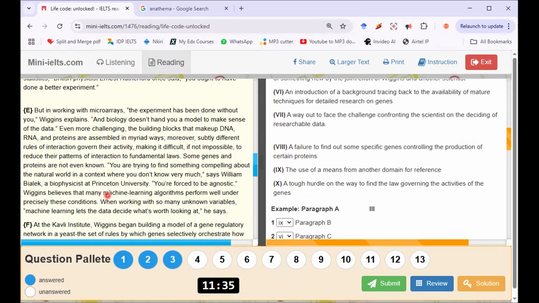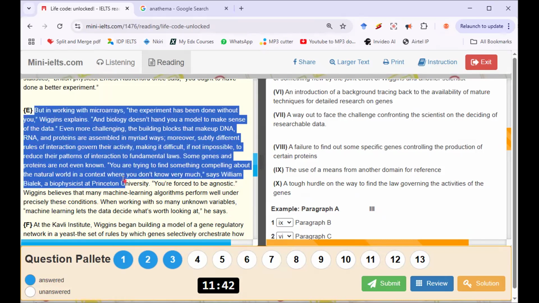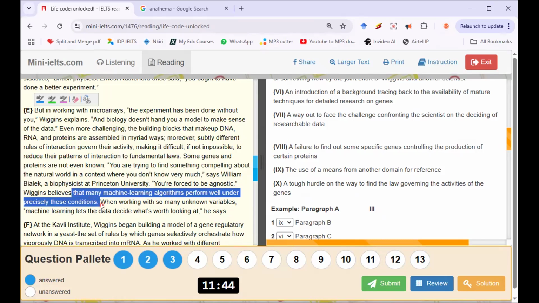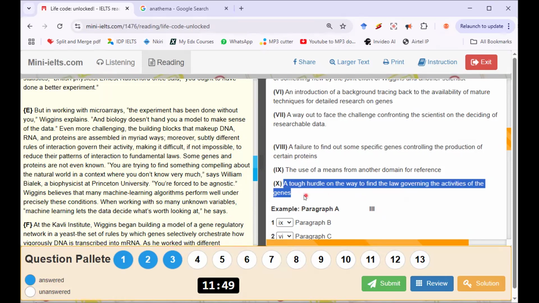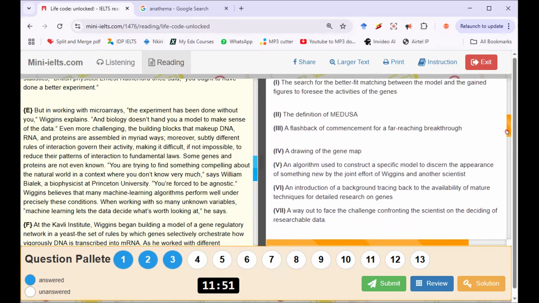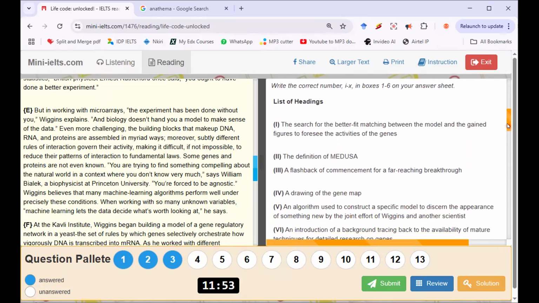Wiggins believes that many machine learning algorithms perform well under precisely these conditions. So yeah, they describe the challenge. And then towards the end, he now says that machine learning can help out. Hold on. This one just talks about the tough hurdle. It doesn't address the issue of machine learning helping out. That other heading, this number one, the search for the better fits. The better fit matching between the model and the gained figures to foresee the activity of genes.